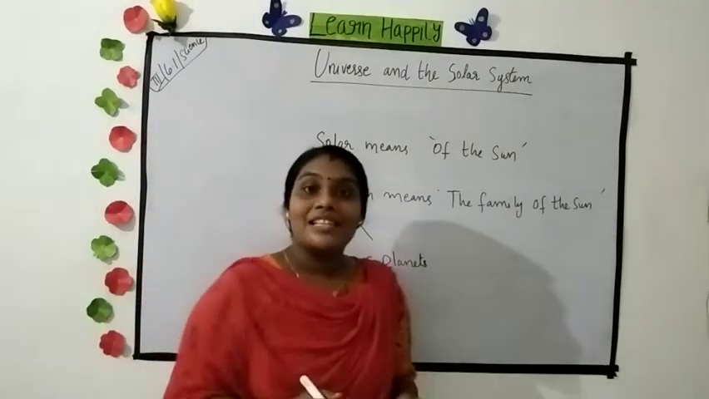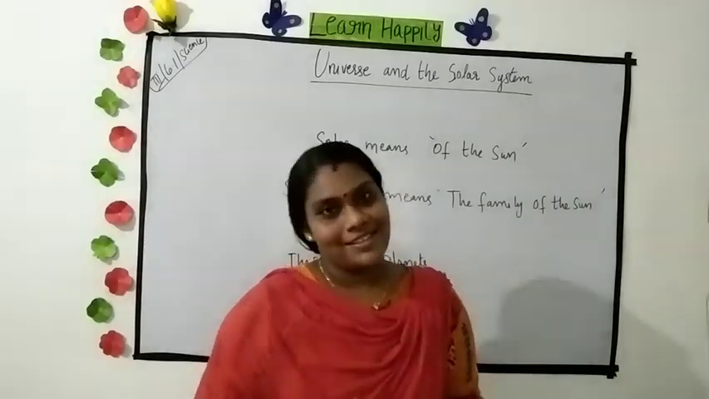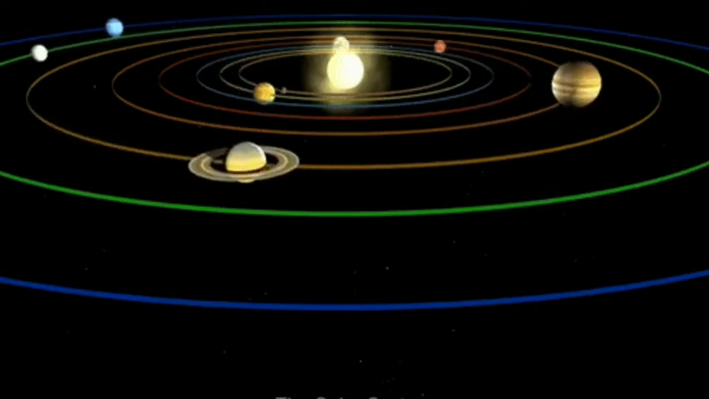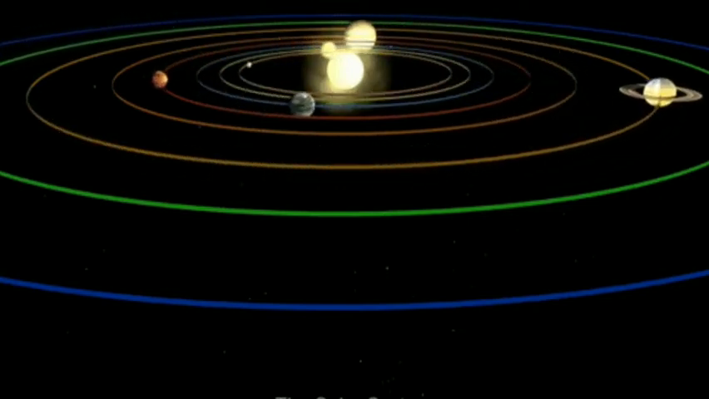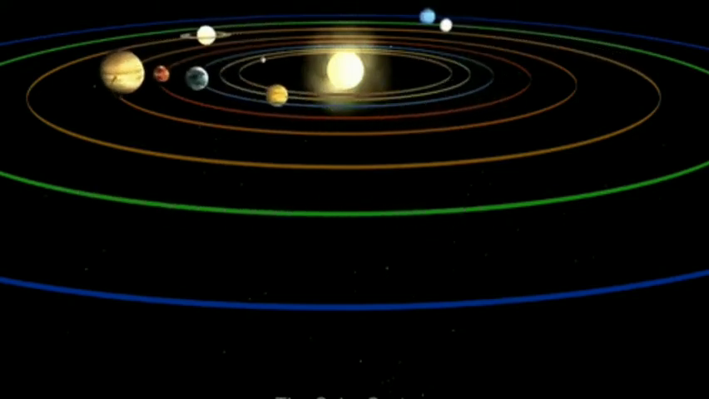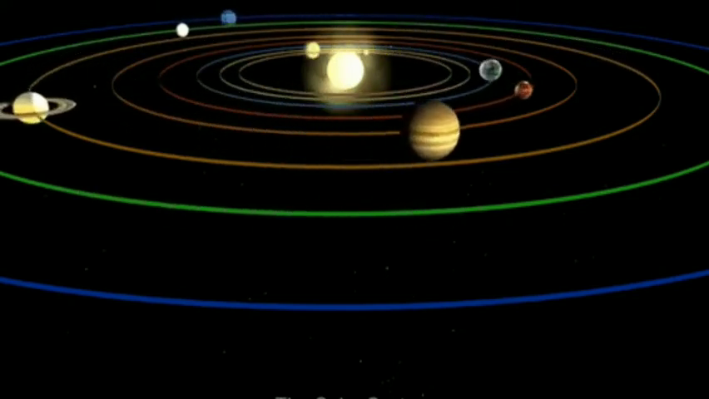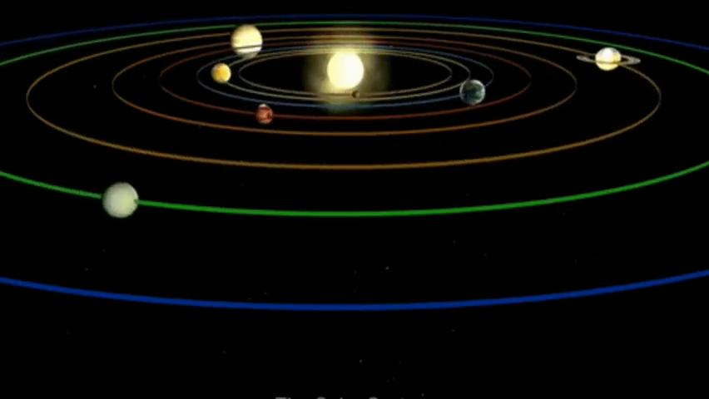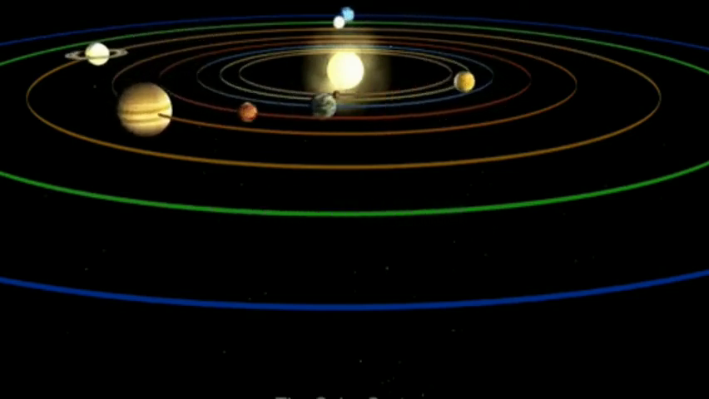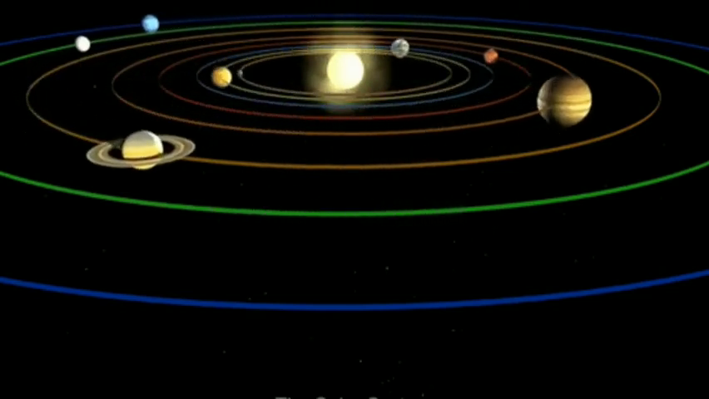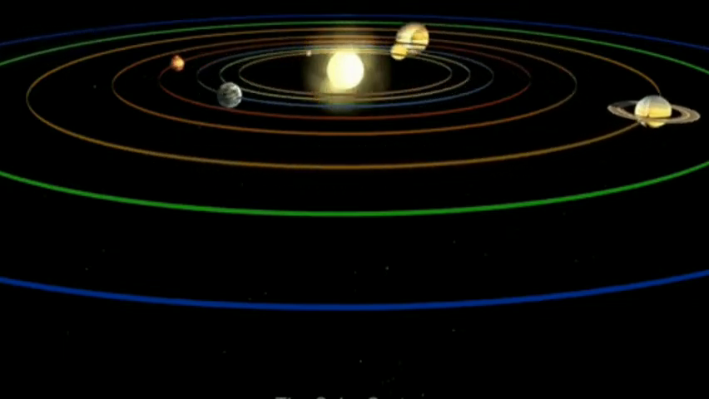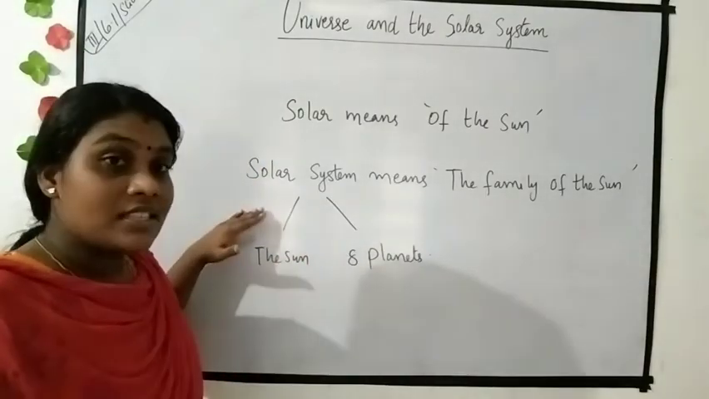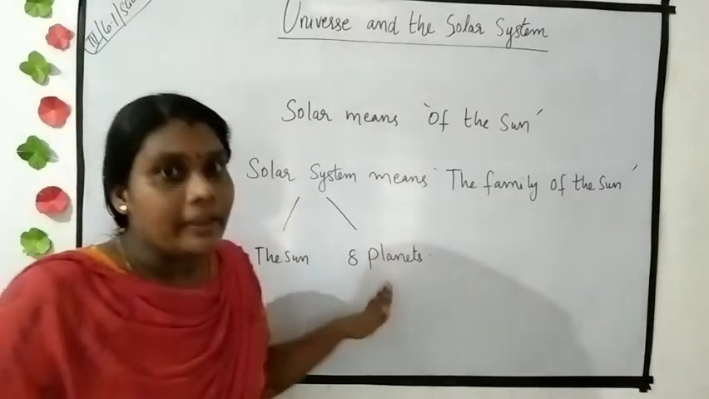Yes students, come let's take a closer look at our solar system. See students, this is how our solar system looks like. You can see 8 planets revolving around the sun. You can see the sun at the center. Here sun is the main source of light for all the planets. Planets do not have light of their own. They reflect the light of the sun. Yes students, our solar system consists of the sun and 8 planets.